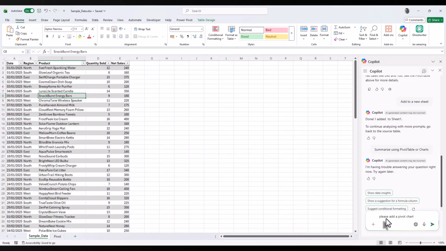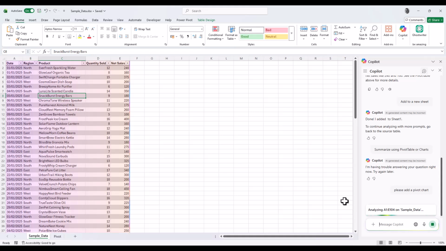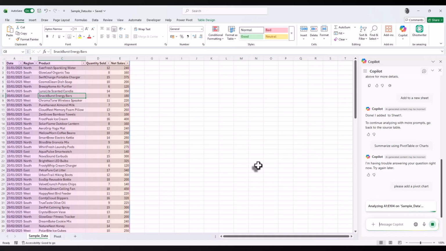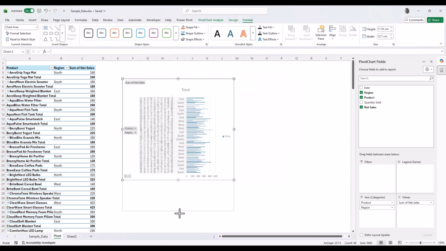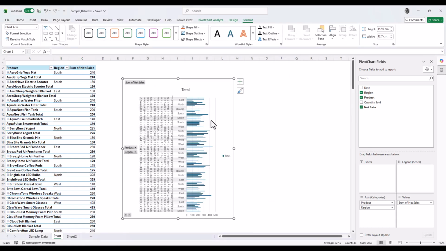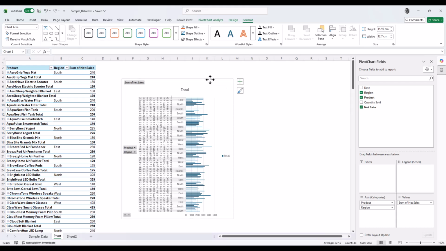And now I just want to ask Copilot to add a pivot chart. And you can see that Copilot is working there by the change of color in the background. You can see it's quite slow today. That's very, very busy, isn't it? That's no good. I'd quite like a bar chart. Let's say OK to that. OK, so we've got our chart.